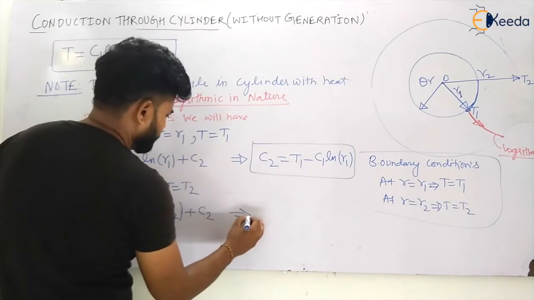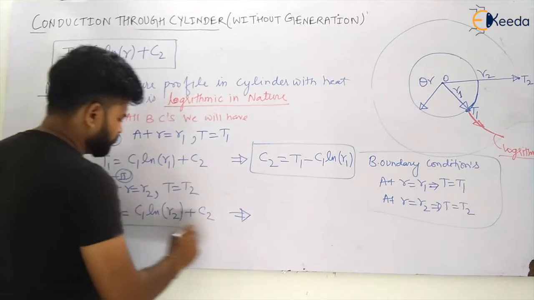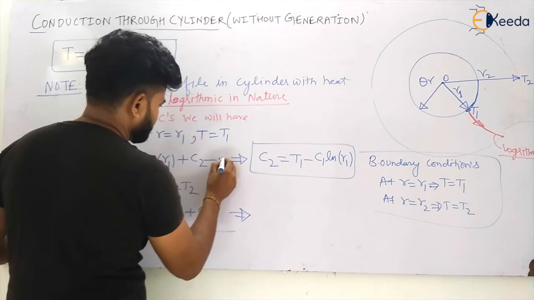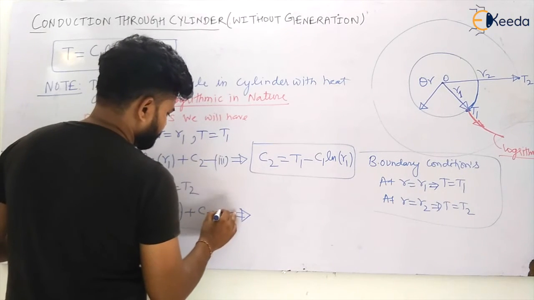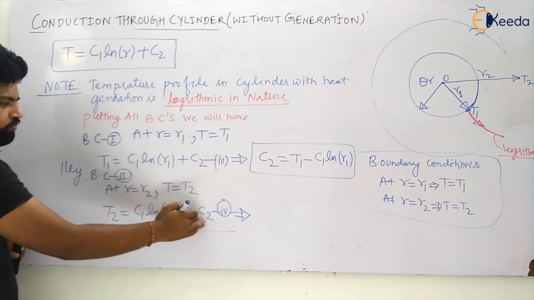So what will be the values of C1 and C2? By solving these two equations, equation number three and equation number four, C2 and C2 will be cancelled.